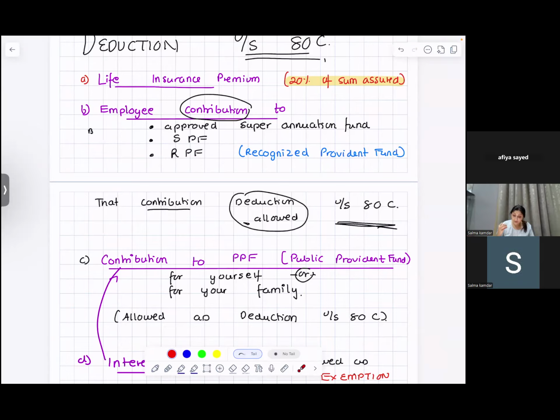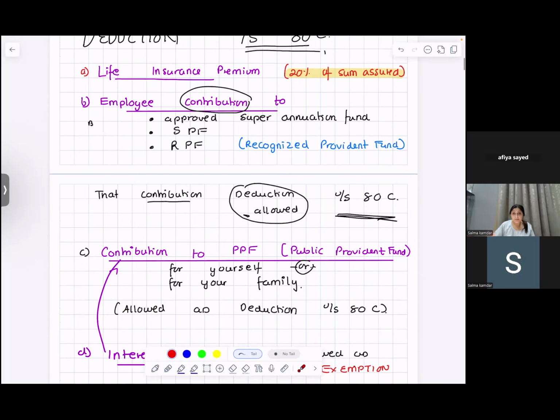If your employee is contributing to SPF, superannuation provident fund, or recognized provident fund, then you will also get a deduction under section 80C. The amount that you're contributing, your deduction will be equal to that.